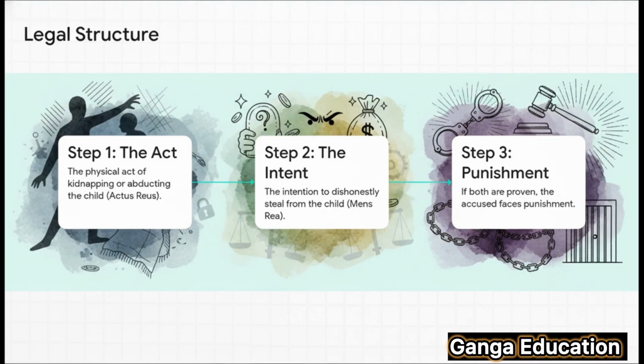And this illustrates the legal structure perfectly. To prove any criminal offense, the court looks for these two things. First is the actus reus, the physical act of the crime, which here is the kidnapping or abduction. And second is the mens rea, the guilty mind, which here is the intention to steal. Only when both of these are proven does the accused face punishment.